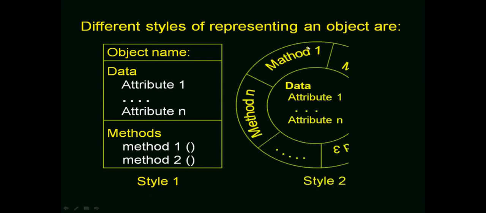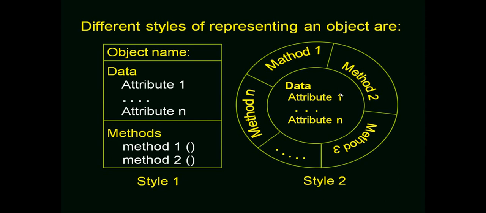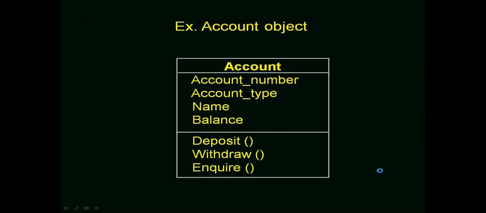Another style of representing an object is the circular model. This is one of the best models. Here there is data in the inner circle which is surrounded by member methods, which clearly indicates that outside methods cannot access the data. Accessing data is possible only for member methods, and member methods act as interfaces between the outside world and the data. This is the second model of representing an object.